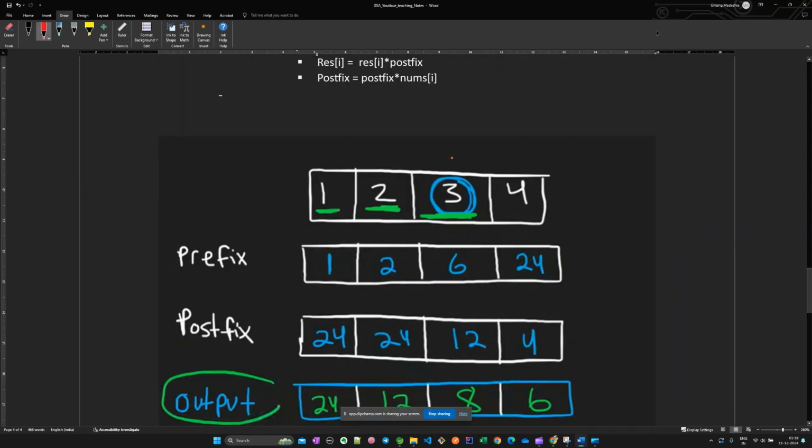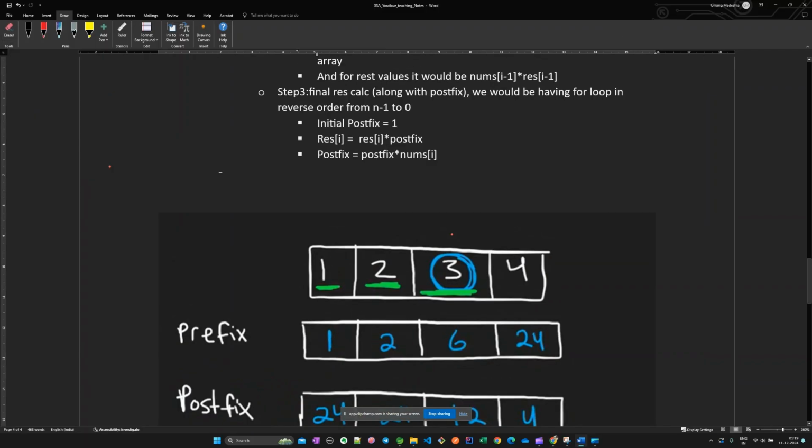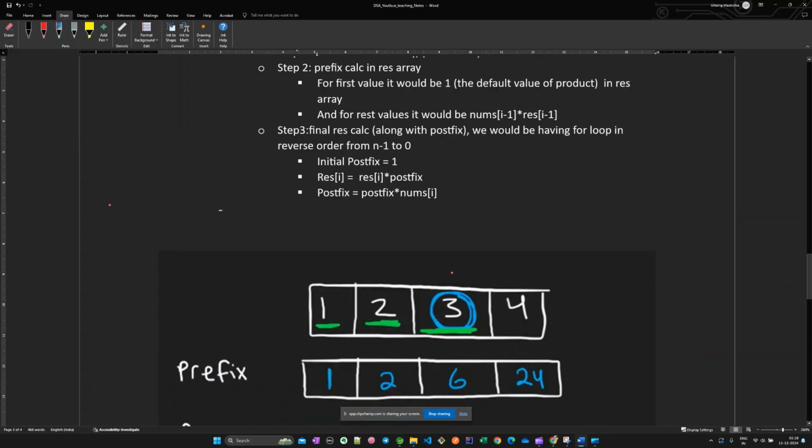You can see here, result of I we have calculated, and now the new postfix would be postfix into nums of I, because now in the next pass we would be calculating for the I minus 1 position, right? Because we are going from back to front. So this is the thing, and at last we would be returning the result.